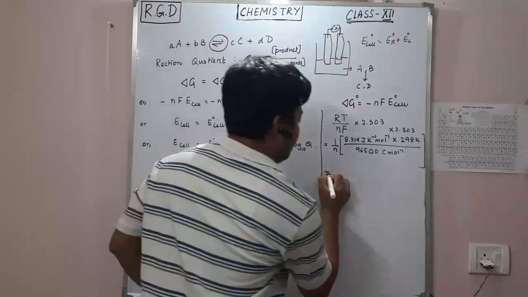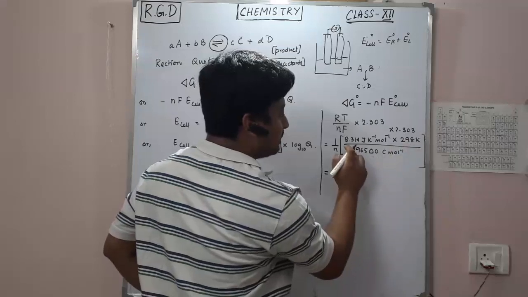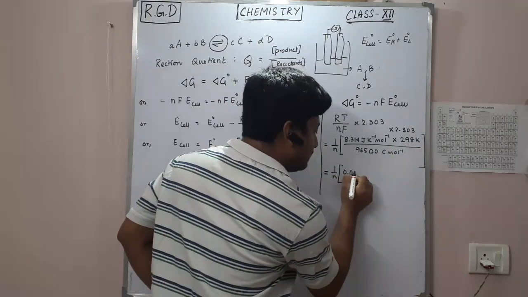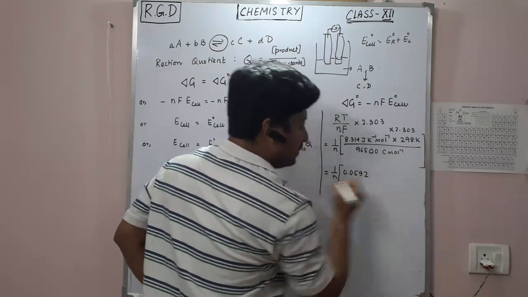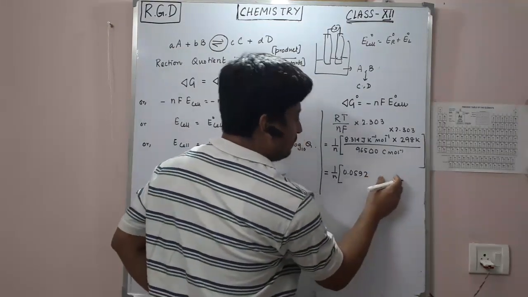Now if I calculate this, you will get 0.0592, multiplied by 1 by n.